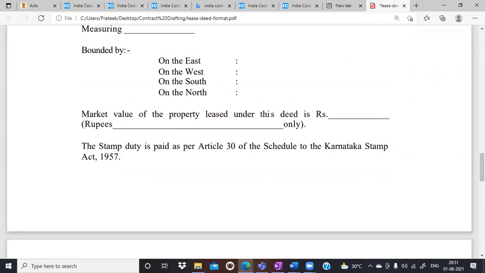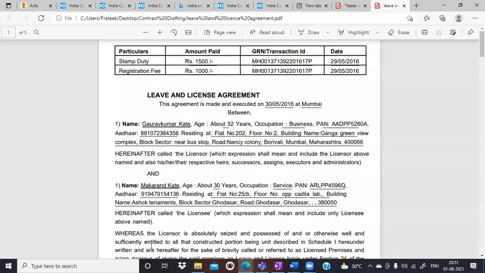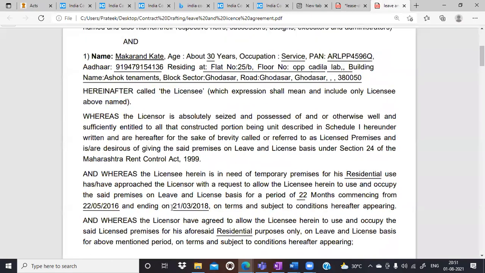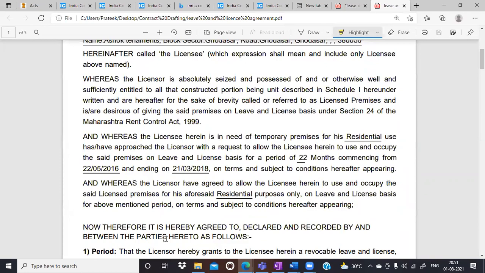But let me again show you the license agreement. This is the lease and license agreement in front of you. Just a second. Now, let me highlight the important point. The licensee herein is in need of temporary premises for his residential use. This is important.